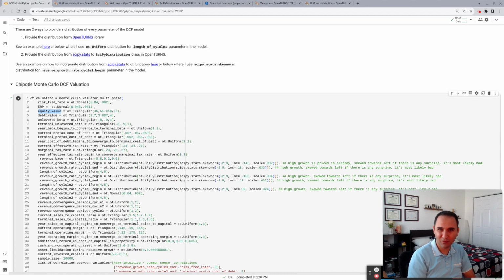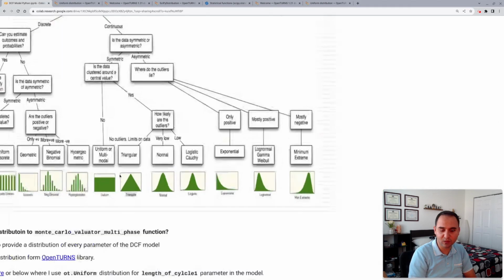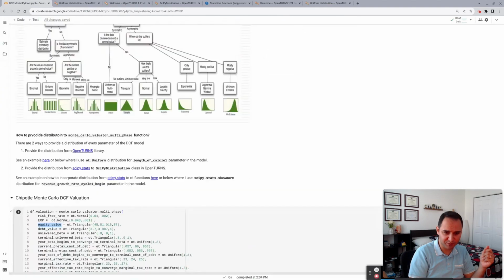For the estimate of equity value, I'm using a triangular distribution. The triangular distribution looks like this one. It is bounded. You determine what your minimum value is, what your highest value is, and where the center of the distribution is.